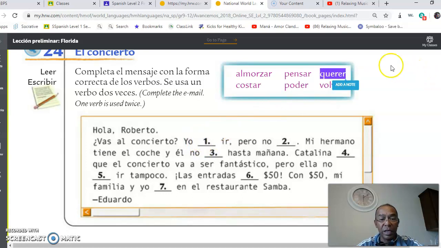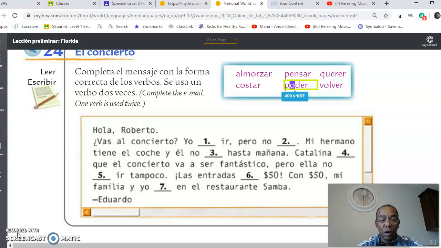So you will say the U and the, you're going to add an I between the U and the E. You put an I there. And because it's yo, you're going to write yo quiero. Yo quiero ir. Pero no, but I can't. How do you say I can't? Here we go. Poder. But you're not going to leave it like that. You're going to change this O to a UE. Yo no puedo, pero no puedo, right? So next one. Mi hermano tiene el coche.